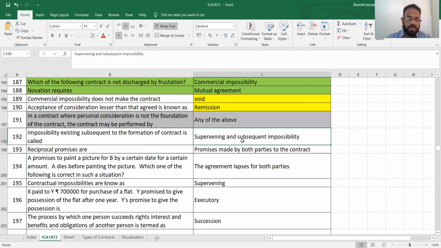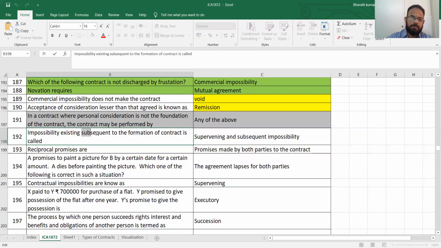Next, impossibility existing even before or subsequent to the formation of the contract is called supervening impossibility. Supervening impossibility means no chance that it can happen, and subsequent to the formation. So the keyword here is subsequent.